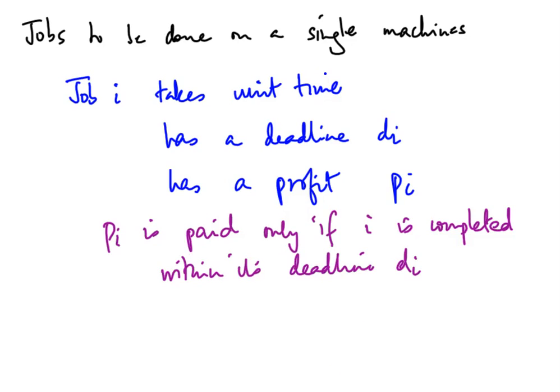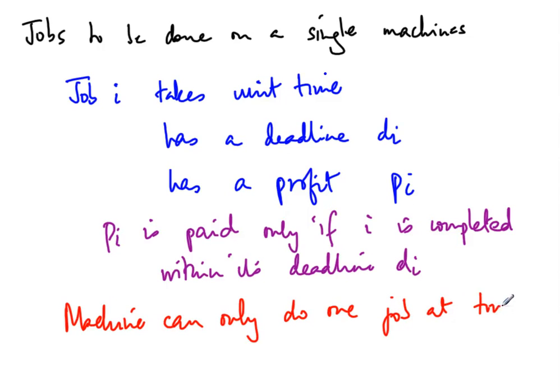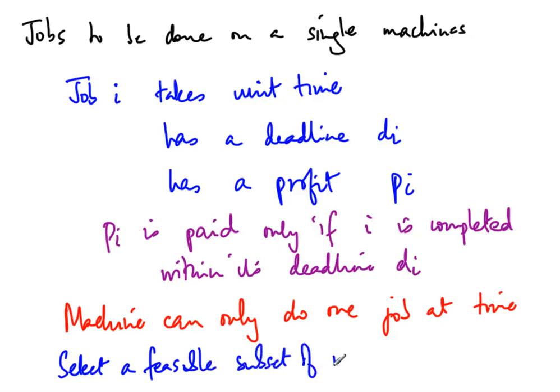And of course, the constraint on the machine is the machine can only do one job at a time. So at each unit of time, the machine has to choose a job to execute and can only do one job. Right? So now the problem that we are trying to solve is to select a feasible subset of jobs to maximize the profit.